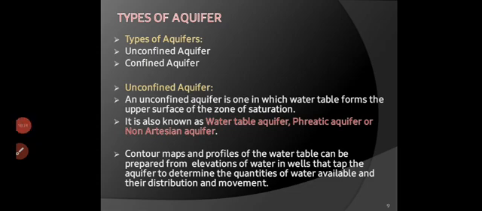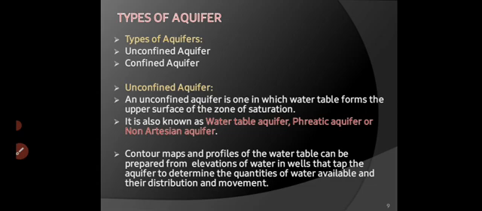Types of aquifers. Basically, there are two types: unconfined aquifer and confined aquifer. Let's see one by one. This is the most important topic. You have to remember what is a confined aquifer and what is an unconfined aquifer.